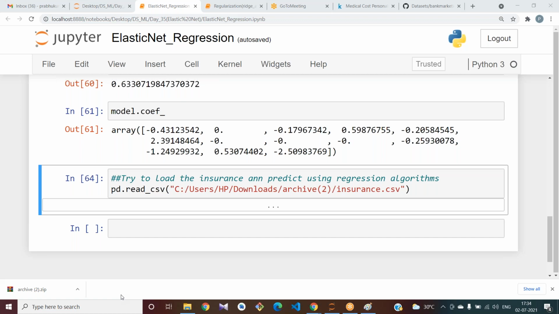In the same way, you can change yes, no, southwest, northwest, all that. Try to change that. If you think this is not an important column, you can skip that column when applying it to your model.